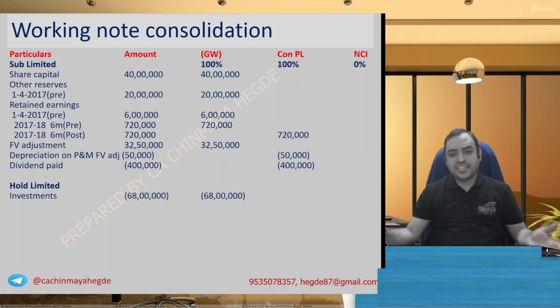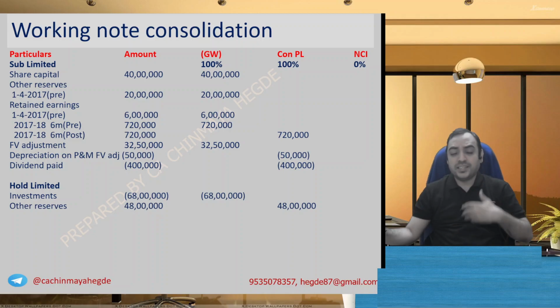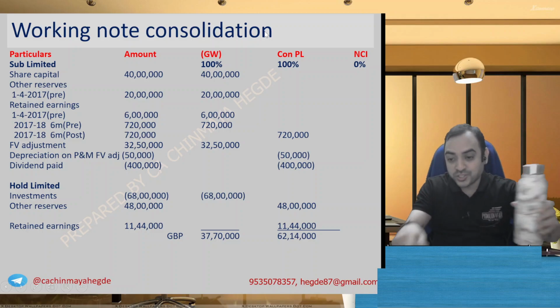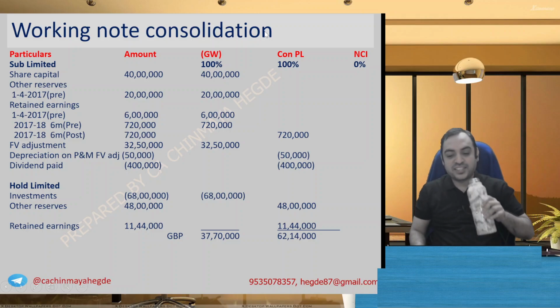Then holding company, investments from the asset side, investment in subsidiary entirely goes to goodwill. Other reserves, that is their retained earnings and other reserves, the holding company's all reserves and surplus come in the CONPL column, and you can do the total. See how much total you get. You get a positive number, right? 37 lakh 70,000.